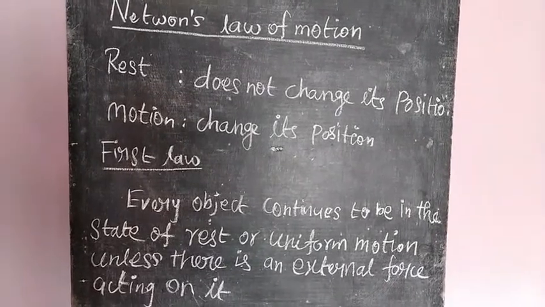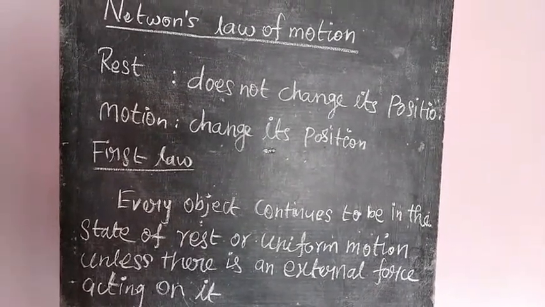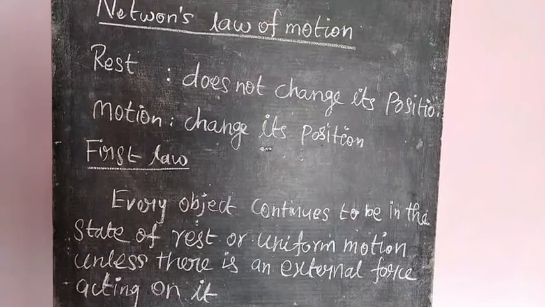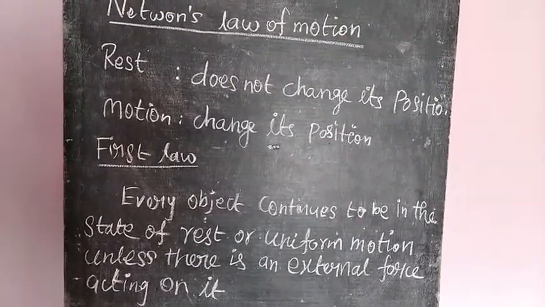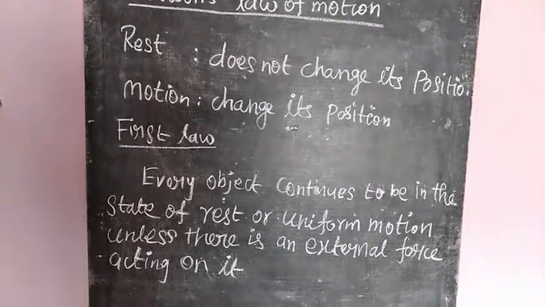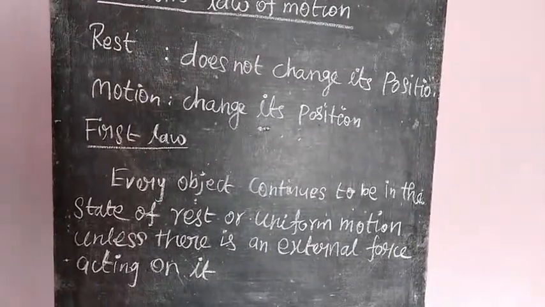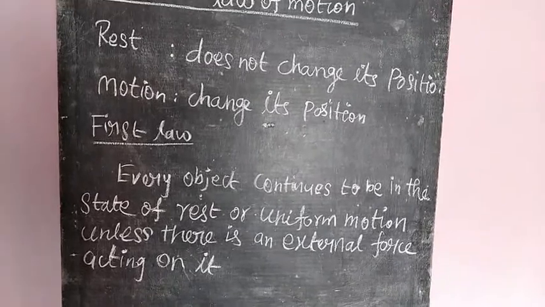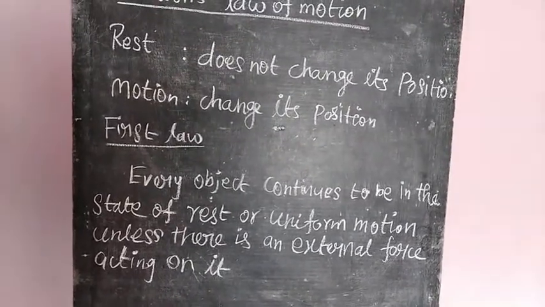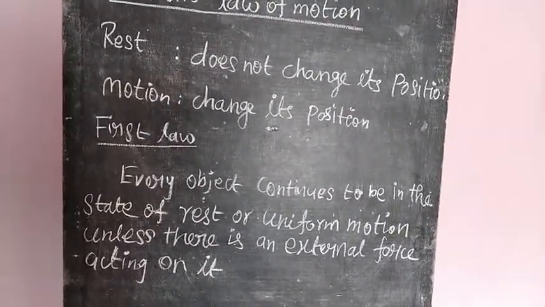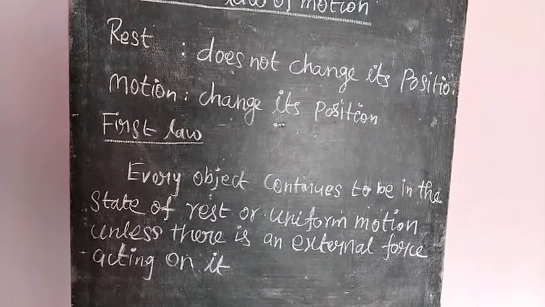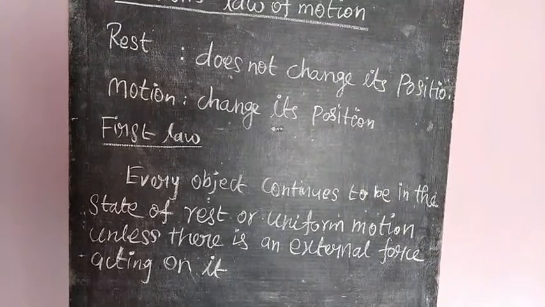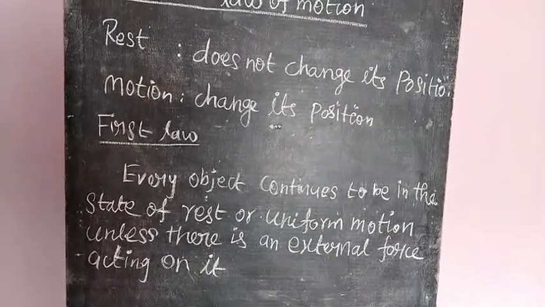A moving object that covers unequal distances in equal intervals of time is called non-uniform motion. Example of uniform motion: a car or a bus moving on a straight road with no traffic covers 10 km per 1 hour.